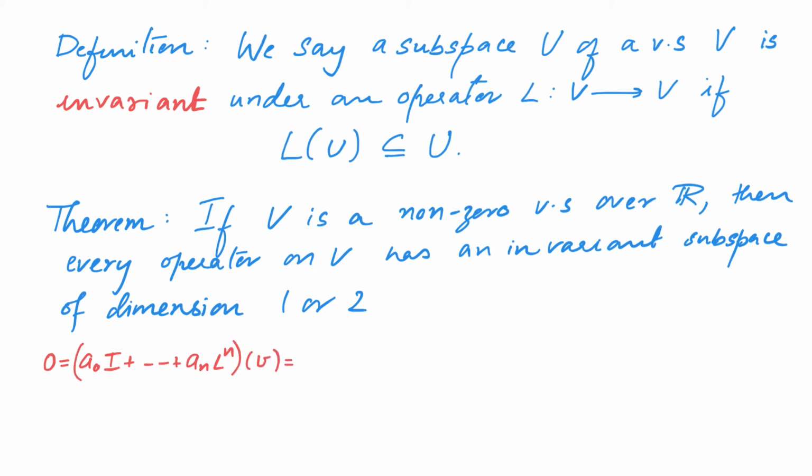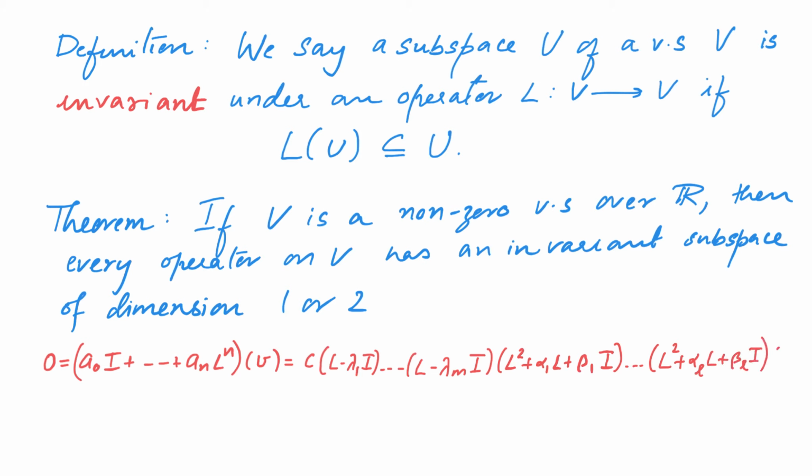Then we factorized the polynomial as c times L minus lambda_1 I, etc. up to L minus lambda_m I, into L squared plus alpha_1 L plus beta_1 I, etc. up to L squared plus alpha_M L plus beta_M I, acting on the vector v.